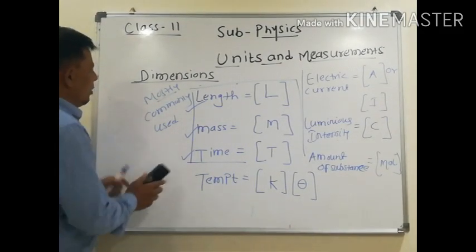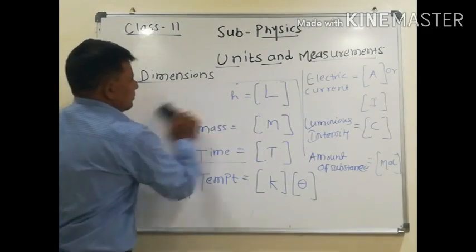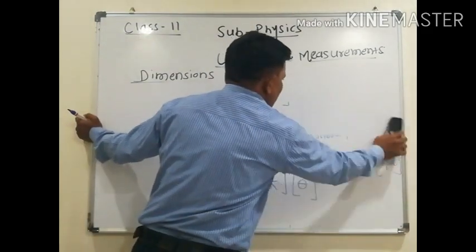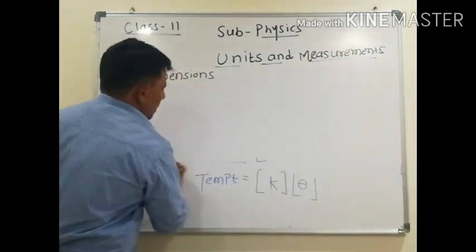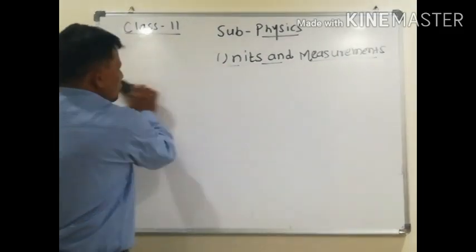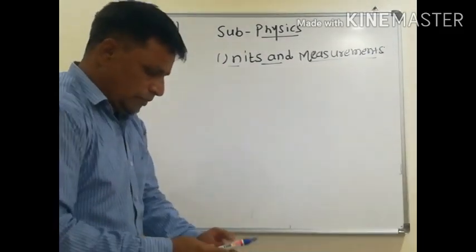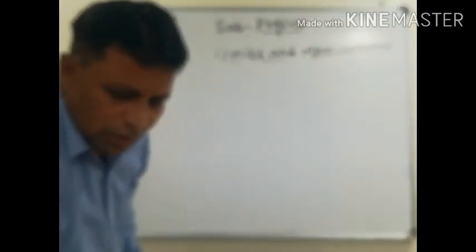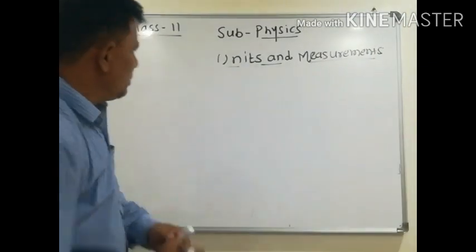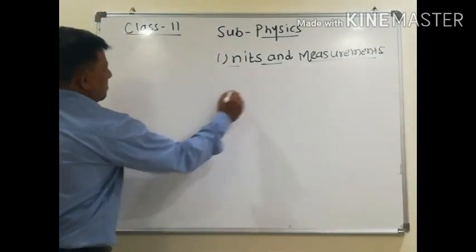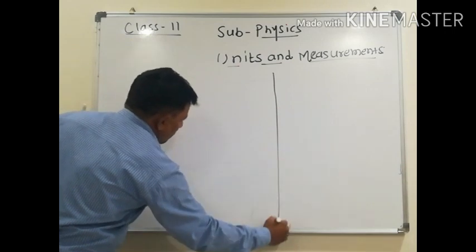Okay, now what is dimension? Dimensions of a physical quantity. Write down the definition. Look here.